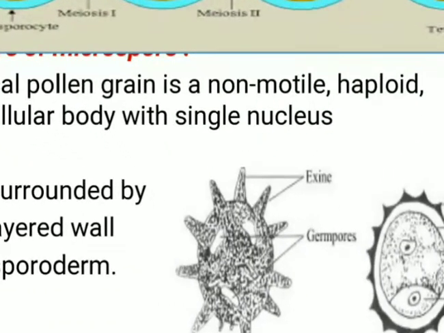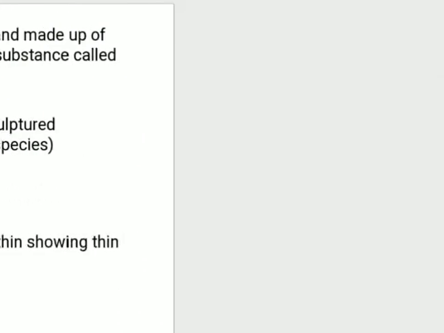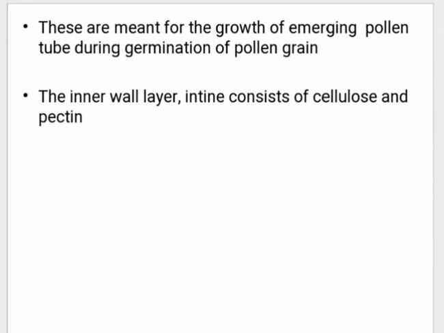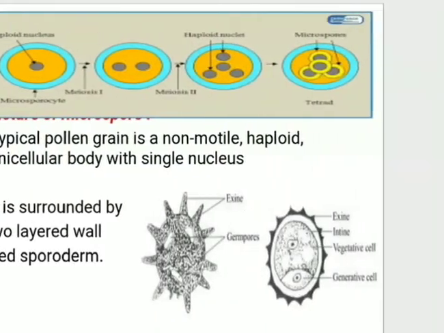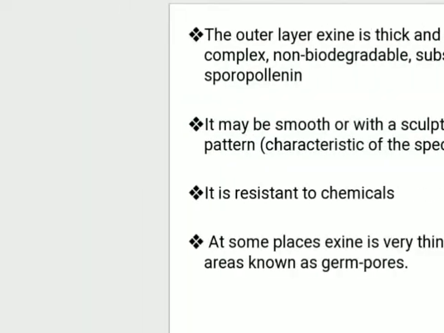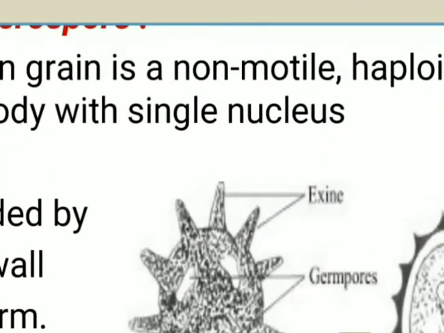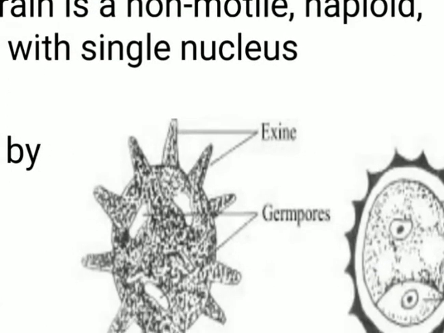Okay, so if you observe this, there are areas shown on that outermost part, that is exine, which are nothing but germ pores. These are meant for the growth of the emerging pollen tube during germination of a pollen grain. So through that germ pore, the pollen tube will come out during germination. And the inner wall layer, that is intine, consists of cellulose and pectin. So inside the exine you can see a wall, the innermost wall, which is called intine, and it is made up of cellulose and pectin.